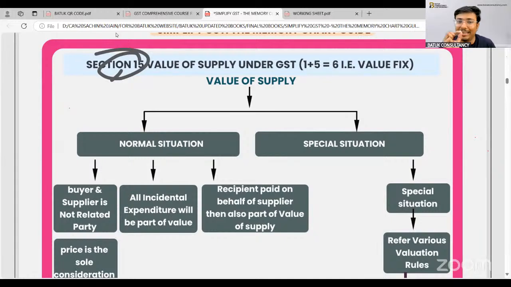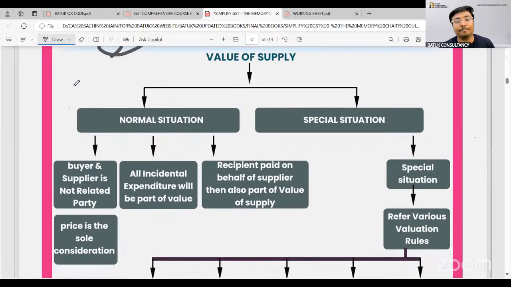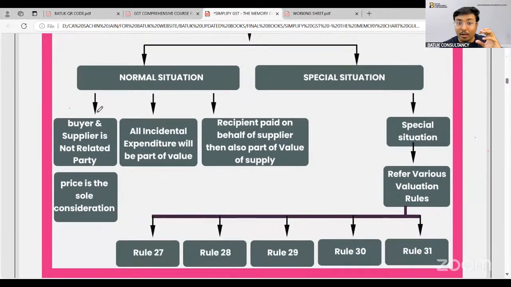That means 25,000 will be treated as the transaction value because both are not related parties and price is the sole consideration. So your transaction value will be treated as taxable value, and for that supply, if there is any incidental expenditure, the same will be part of that value. And if any expenditure has been borne by the recipient on behalf of the supplier, in that case also the same will be part of the value.